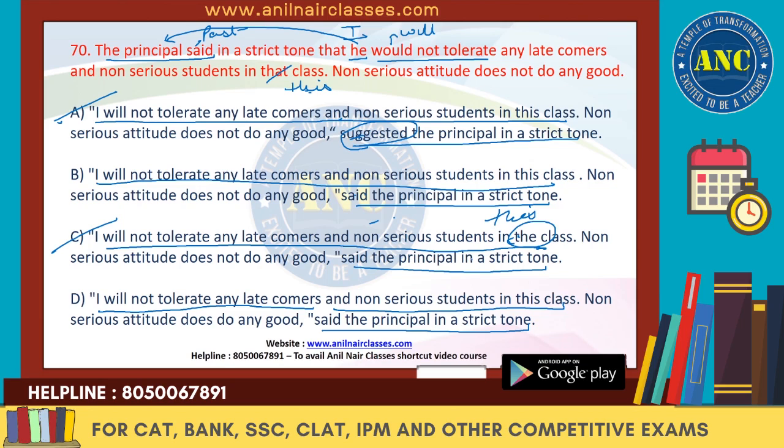We know that when it is in the present tense, it will not change. So B says non-serious attitude does not do any good. Let's have a look at D now. Non-serious attitude does do any good. So there is a not which is missing in D. We can get rid of D and we'll mark B as our answer.